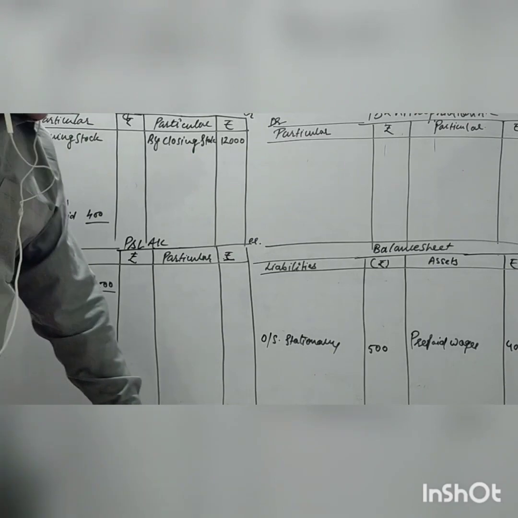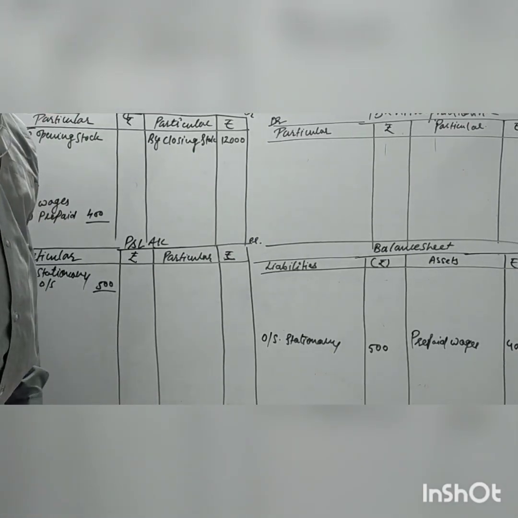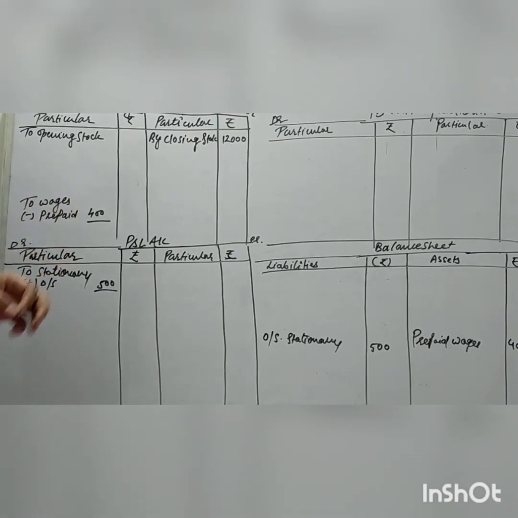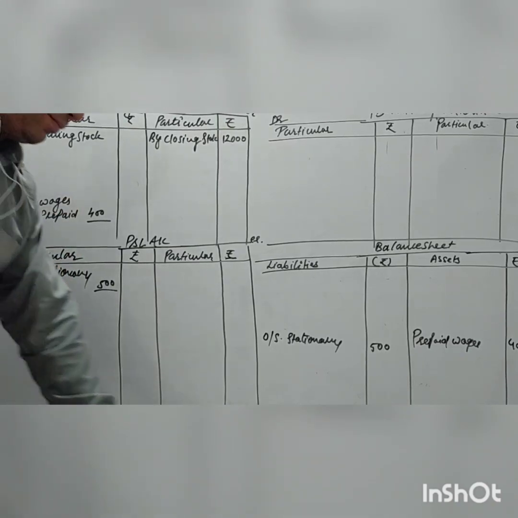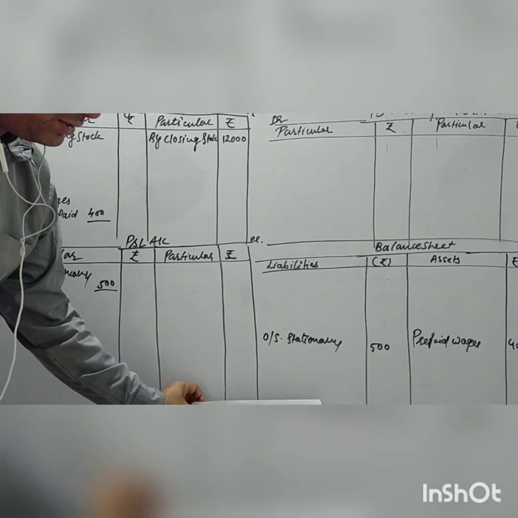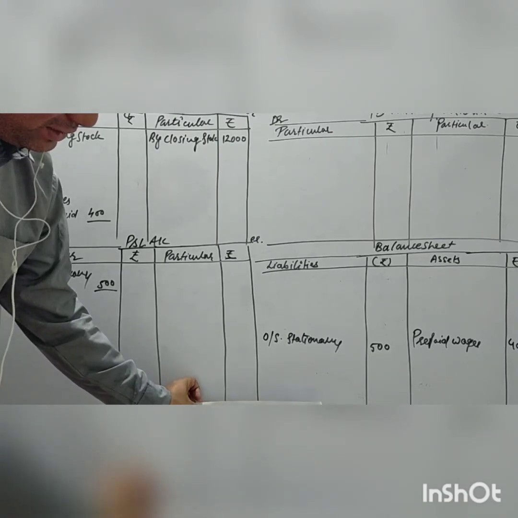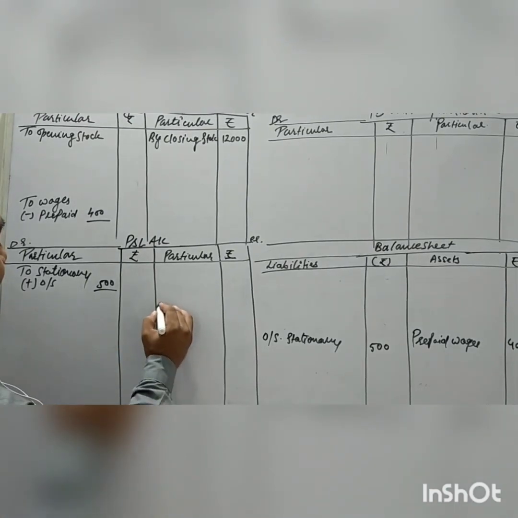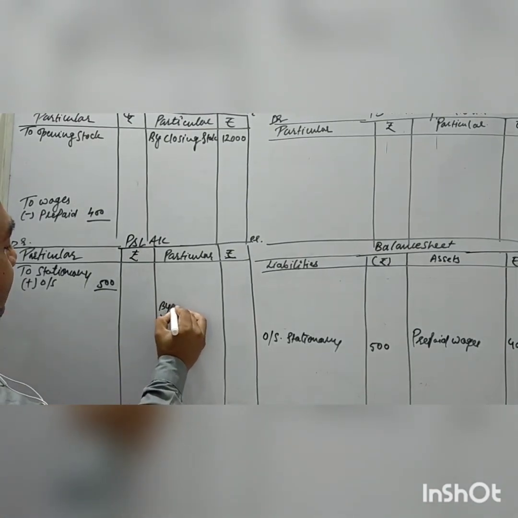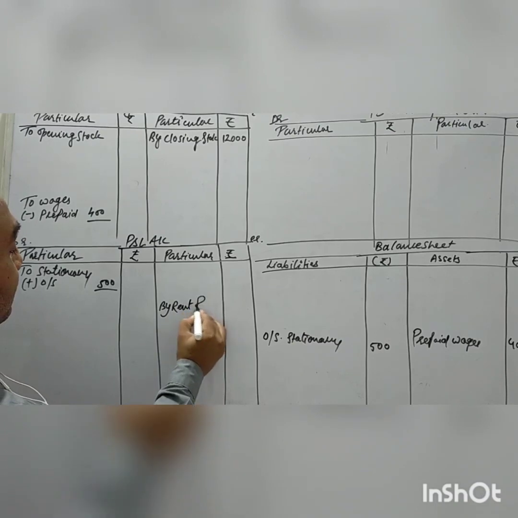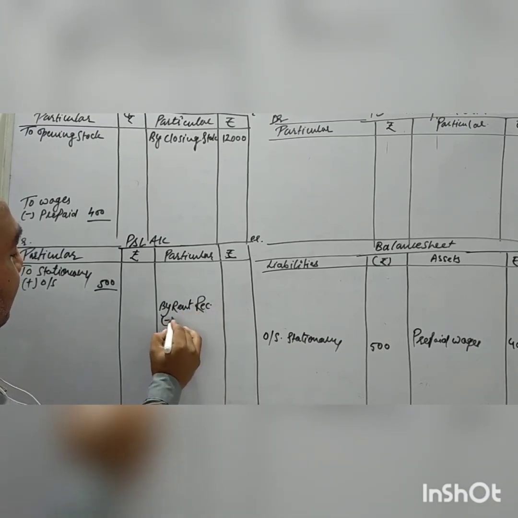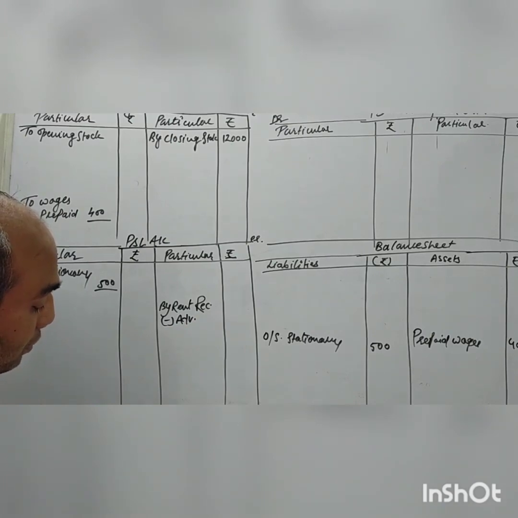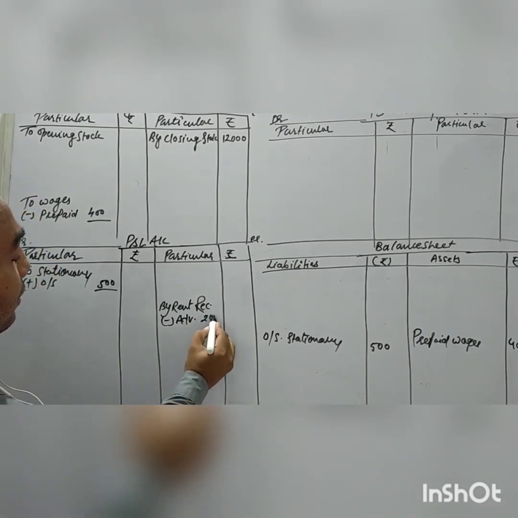Next adjustment, rent received in advance. As you know very well, rent received is our indirect income, so rent received in advance will be deducted from the rent received, and it will come to the P&L credit side directly. I'll write rent received minus advance, and the advance value is given as 200.